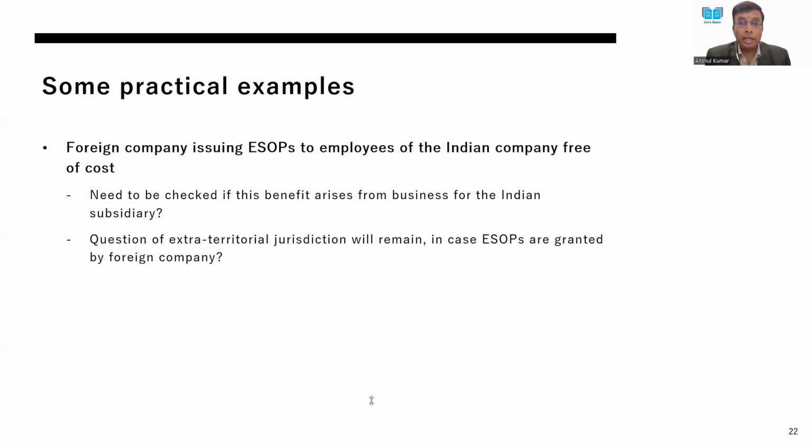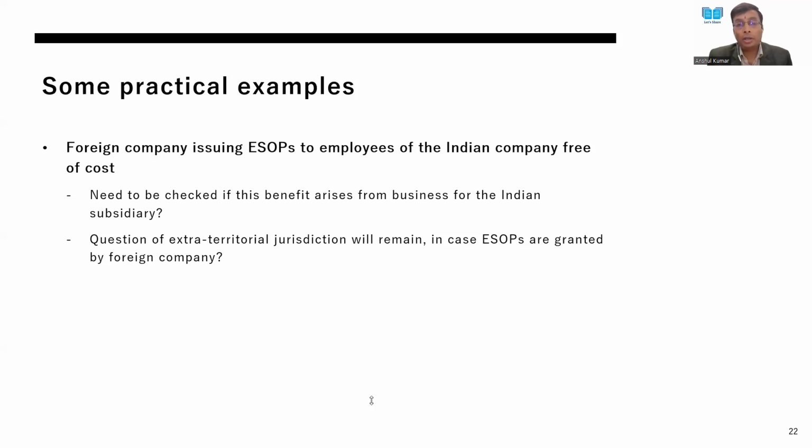In that case, again, you may argue, Pawan, that this is not something which is arising from business, because unless you are in some business transactions with your parent company, and if these ERPs are being given for use to you only to maintain group reporting or the standards of the group, probably an argument may be taken that this is not arising from business. Obviously, this is open to challenge by income tax authorities. This argument will need to be built upon.